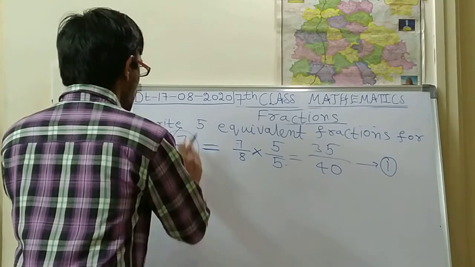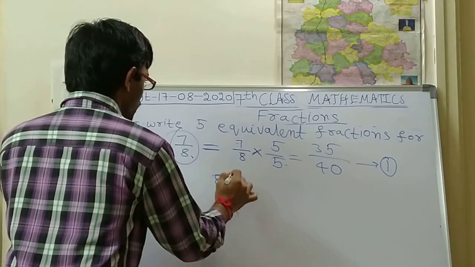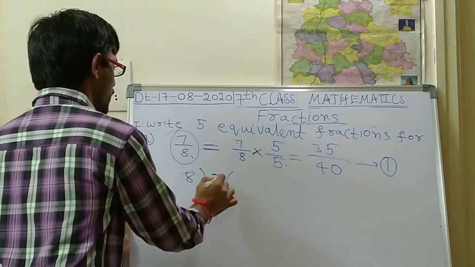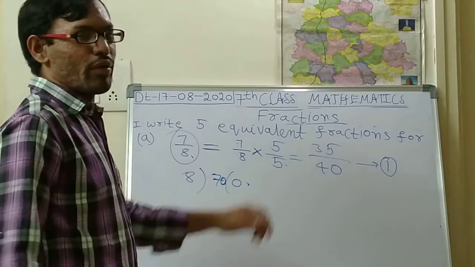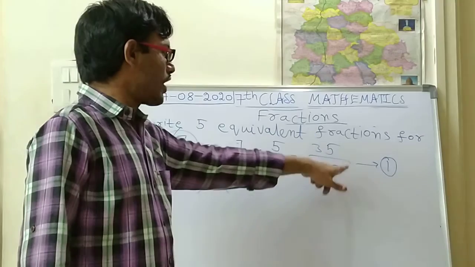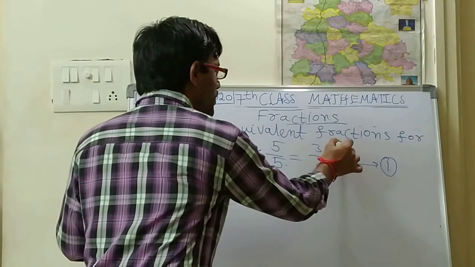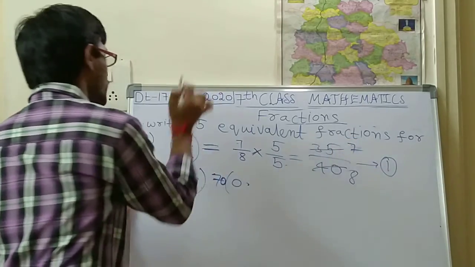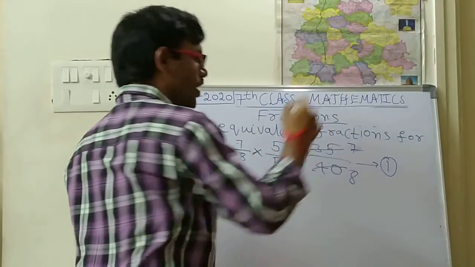So like that, suppose 7 by 8, the calculator will show it like 0.7 something, with 0 point. So here the concept is 35 by 40. These two are in the 5 table only. If we cancel, 5 7s 35, 5 8s 40, 7 by 8, the same answer came. So this is one equivalent fraction.